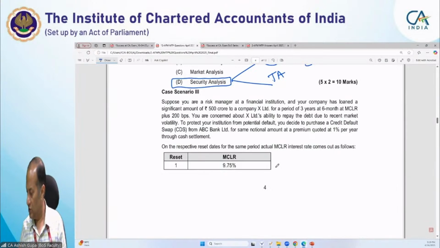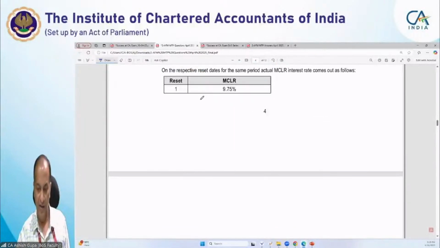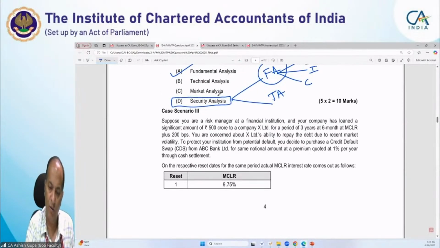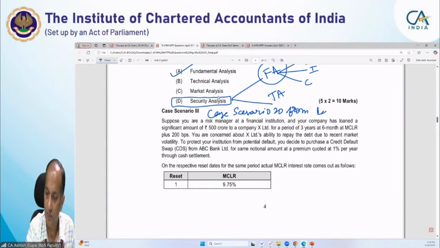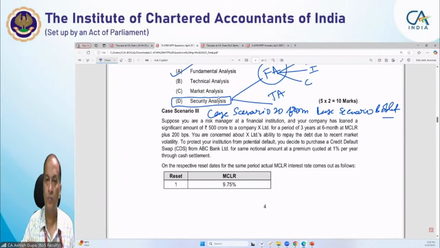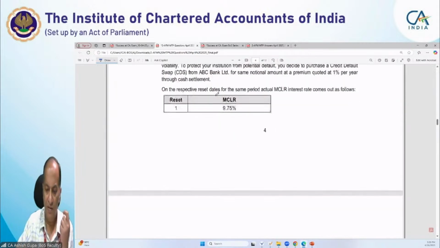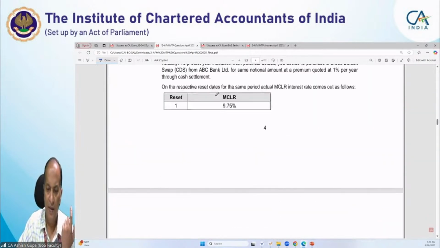So this question is basically from the case scenario, I think case scenario number 20 from this booklet. Okay students, the questions are very simple, I am just reading them out.